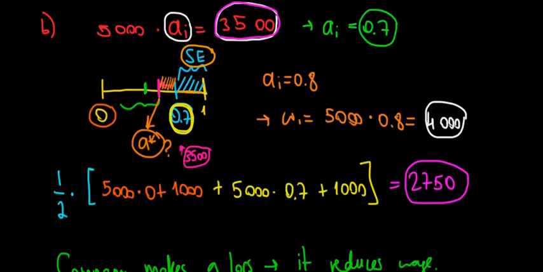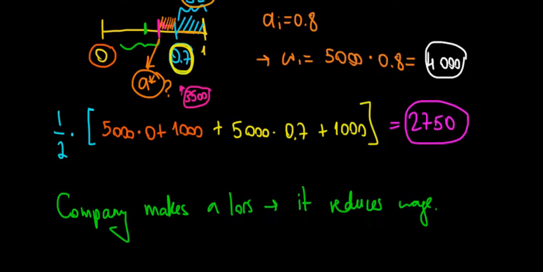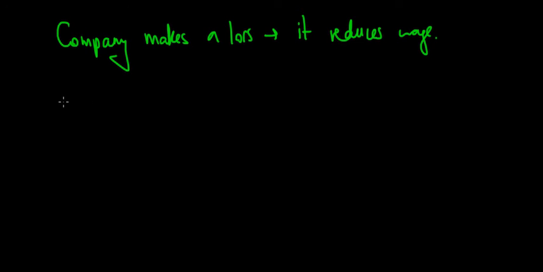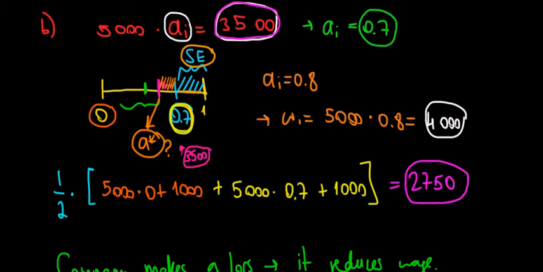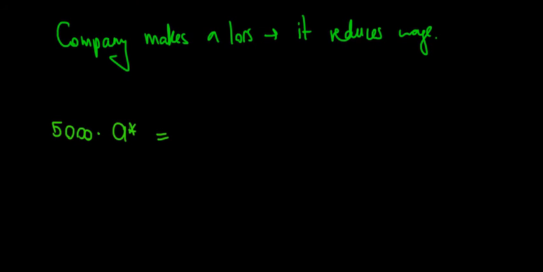Now, how can we calculate an indifference point? Well, we have to make the earnings equivalent, meaning the earnings that the workers would get under self-employment, which would be 5,000 times that ability. So we would have over here 5,000 times the ability that we're looking for is equal to the wage paid by the company, and the wage paid by the company would be the expected value. So what is the expected value on this range? That's the question. The expected value on this range that's paid by the company would be a half times the worst case scenario plus the best case scenario.